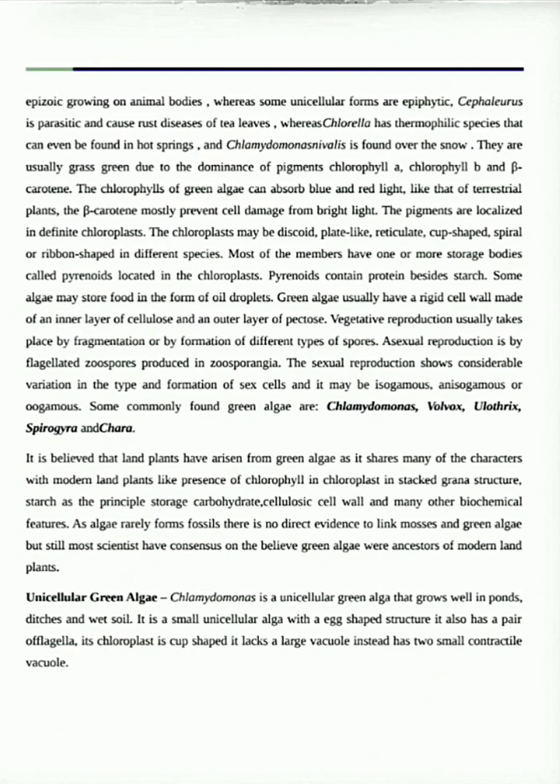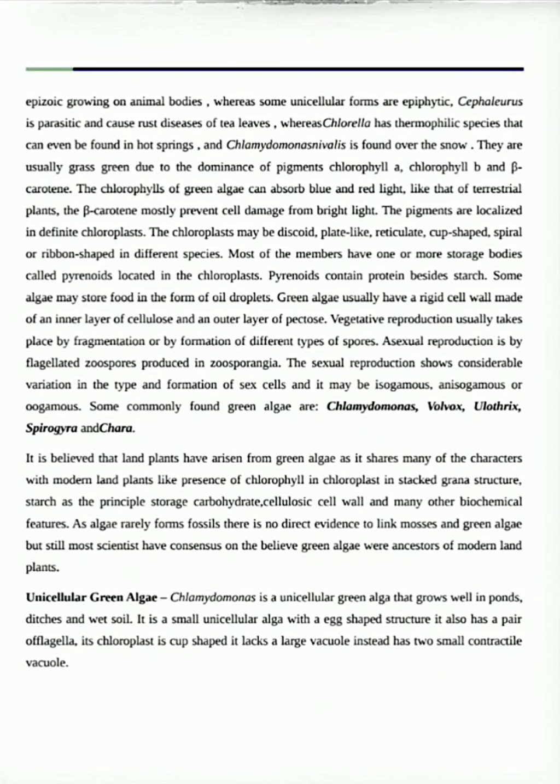On wet soil they are found as, like, we feel as if some sheet is covered on the soil, but that sheet is actually made up of green algae. Examples of such sheet forming algae are Ulothrix and Vaucheria. Then there are some algae which grow on plants, called epiphytic green algae.